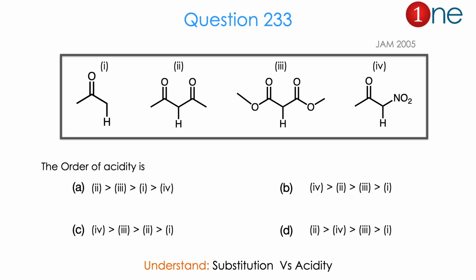Then let us look at the next question. The next question is about acidity. They gave 4 different compounds with acidic hydrogen. The first one is with a carbonyl, the second one is with a dicarbonyl, the third one is with an acetate group on both sides, and the fourth one is with a nitro group. They are asking the order of acidity, which one is higher and which one is lower. So from the 4 structures and the order of acidity, you might realize the question is really about substitution versus acidity. The answer is B. Let us see how.